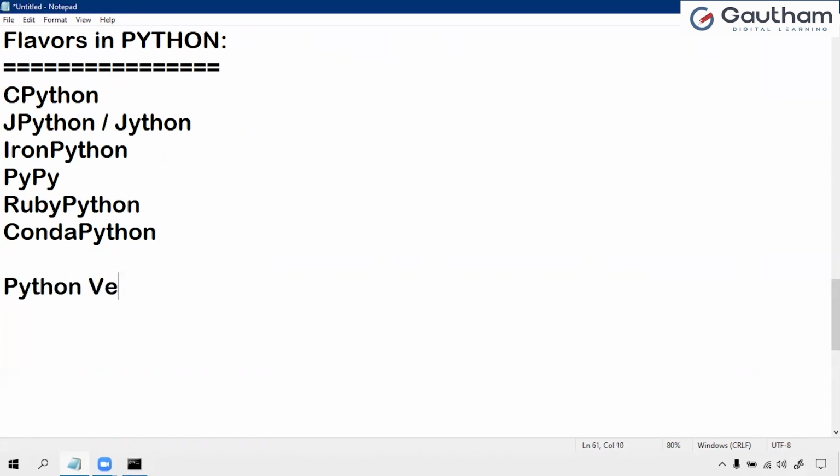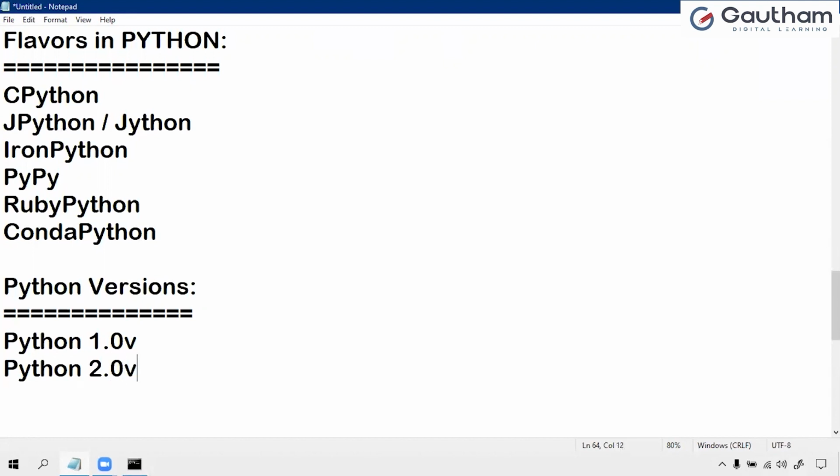Coming to Python versions. We have the Python 1.0 version, which was released in January 1994. The Python 2.0 version was introduced in October 2000. Python 3.0 version, the latest version family that we are presently using, was released in December 2008.